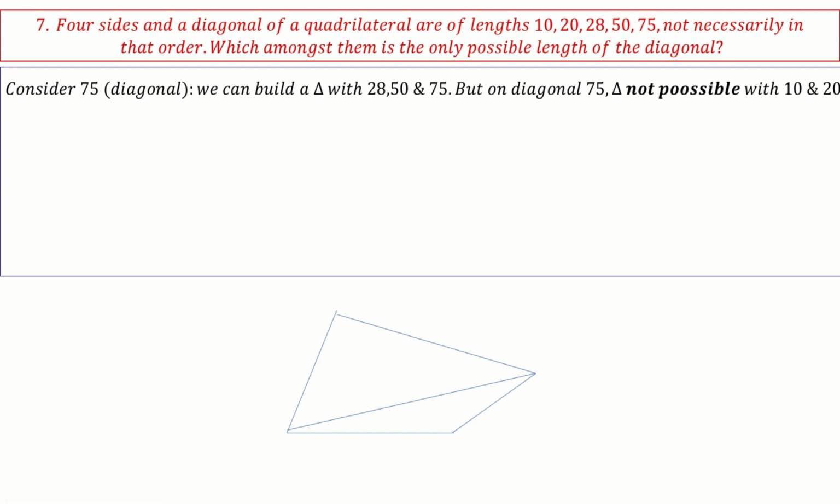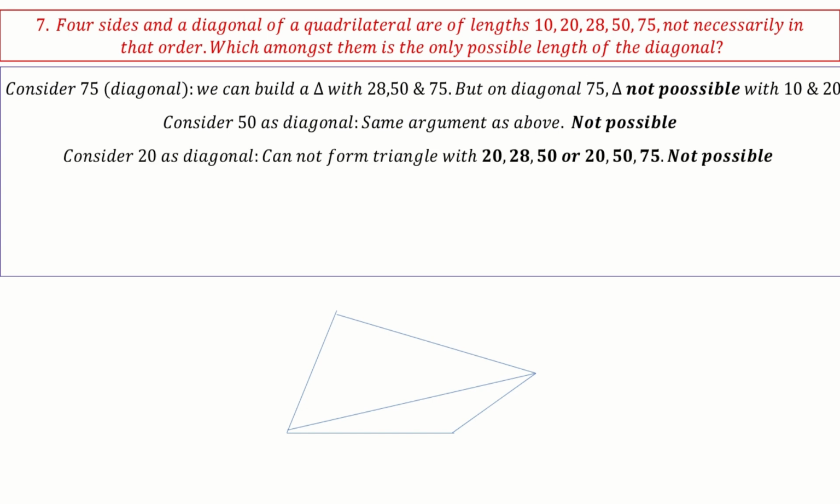Okay, next option. 50 also, same reason. You can check all the conditions carefully. It will not form any triangle actually. There is no possibility. Okay, consider 20 as diagonal. If you consider 20 as diagonal,